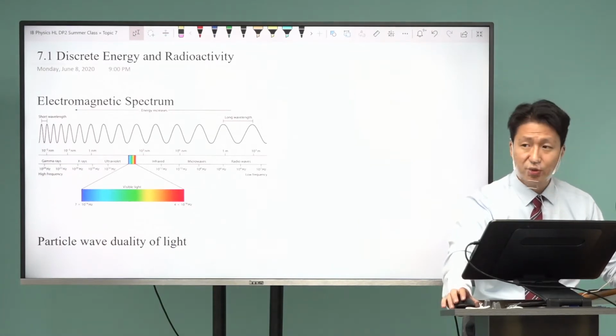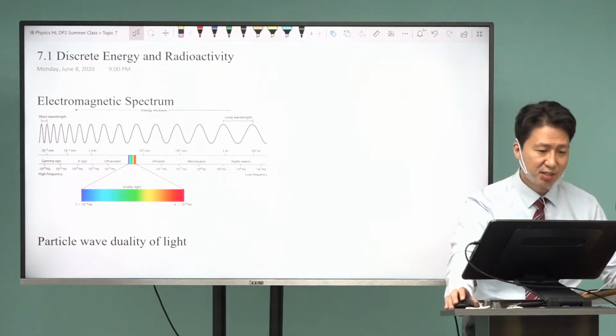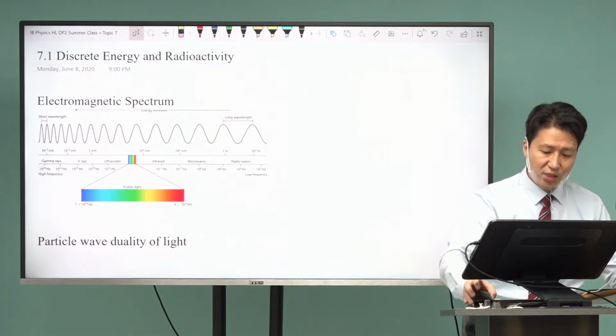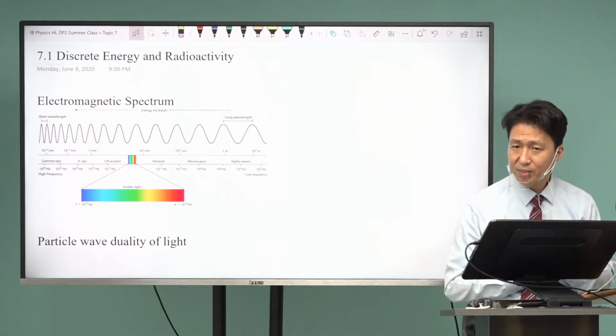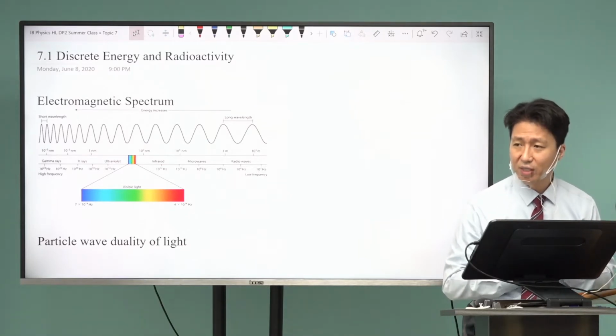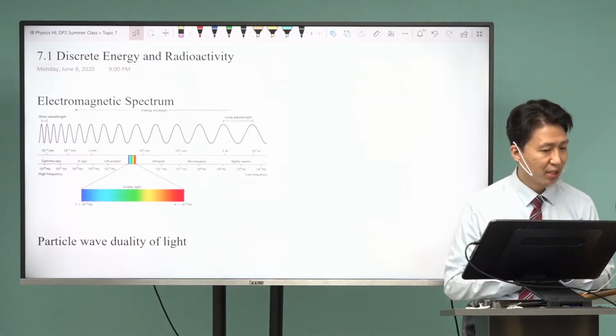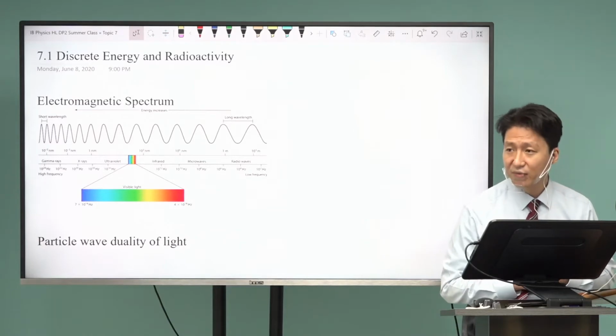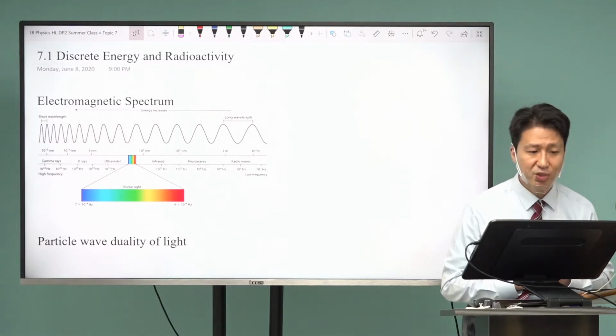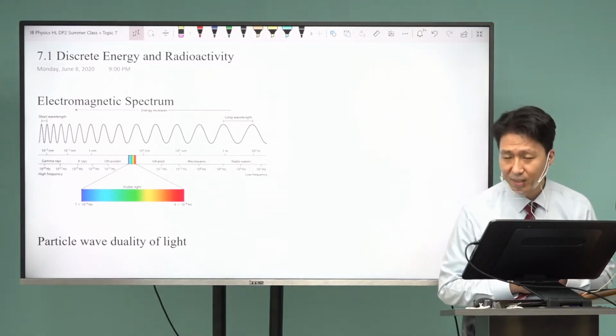Hello everyone, welcome to another class of IB Physics, DP2. Last class we finished up and wrapped up chapter 11. Chapters 10 and 11 are together: fields, capacitances, inductions, generators, and all that good stuff. So we're going to move on to nuclear physics, and we start nuclear physics with chapter 7.1, discrete energy and radioactivity.